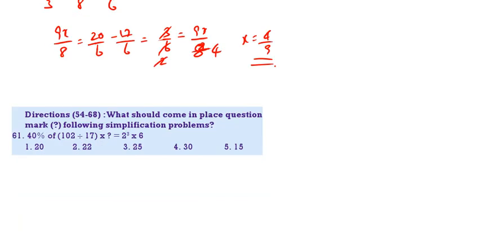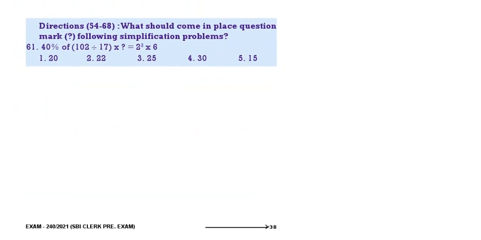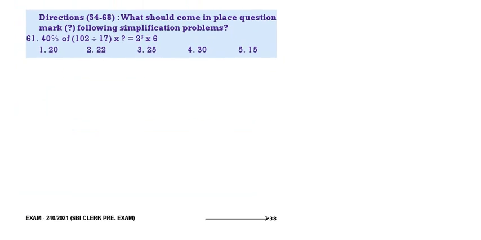Next question, 61. 40% of, that means 2 by 5 of 6 into x is equal to 8 into 6. This is 2 cube means 8. 8 into 6, 6 to 6 cancel. 2 ones to 2 fours. x value 20. Then 1 is the correct answer.